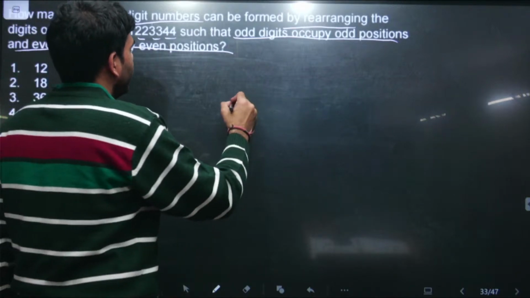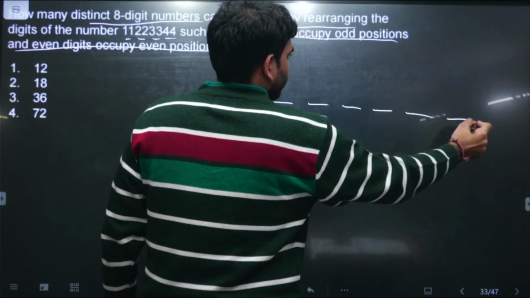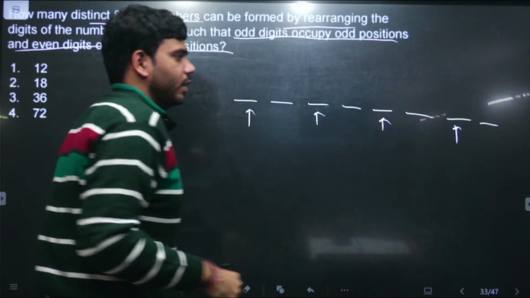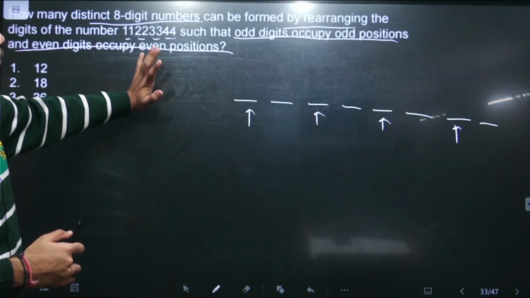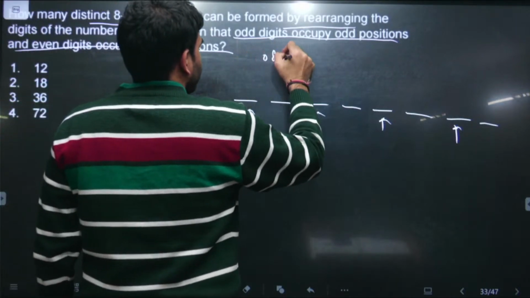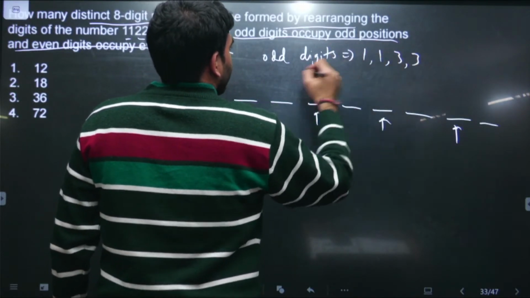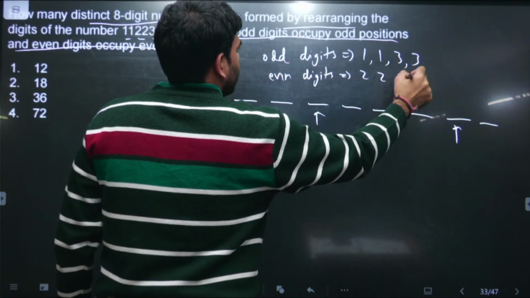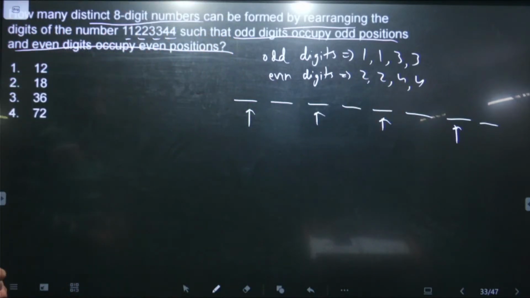A very simple question. We have made an 8-digit number, in which 4 are the odd positions and the remaining 4 are the even positions. Then we need to find in how many ways distinct numbers can be formed using these digits such that the odd positions are occupied by odd digits, and the odd digits we have here are 1 1 3 3, and the even digits we have are 2 2 and 4 4. So we need to find how many unique 8-digit numbers can be formed from here.